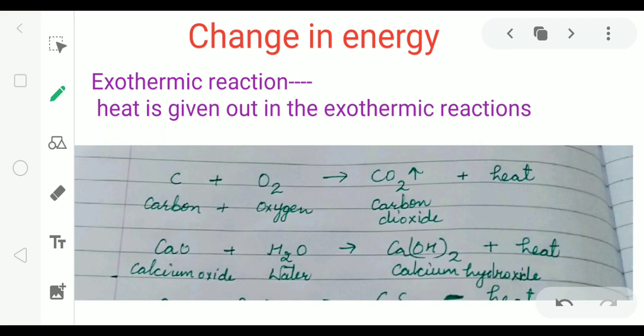Next observation is change in energy. Change in energy happens in most of the reactions. But in some reactions, energy is used, and in other reactions, energy is given out. If energy is given out in the form of heat, then it is called exothermic reaction. In exothermic reactions, heat is given out.